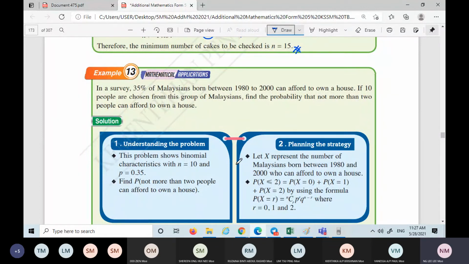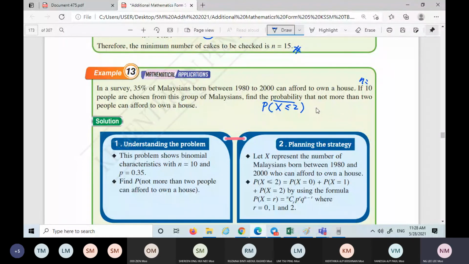Ten people chosen from this group, so this is the n. Find the probability means they are asking for P. Not more than 2: more than 2 means 3, 4, 5.